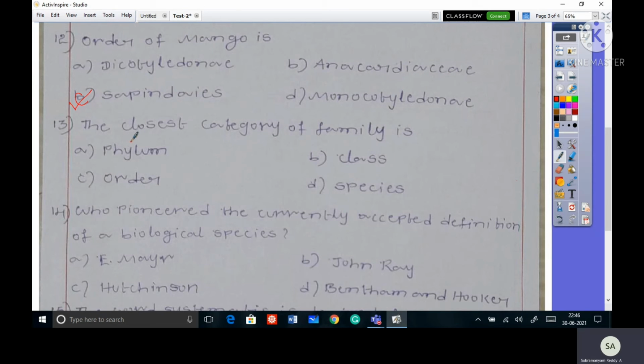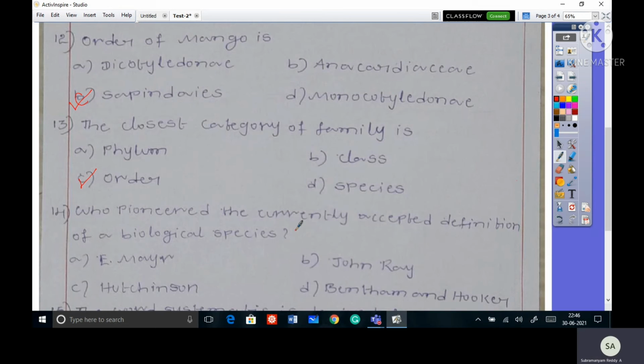Next, 13th one. The closest category of a family is: option A, phylum; option B, class; option C, order; option D, species. Correct answer is order. So the closest category of family is order. Next, 14th one.